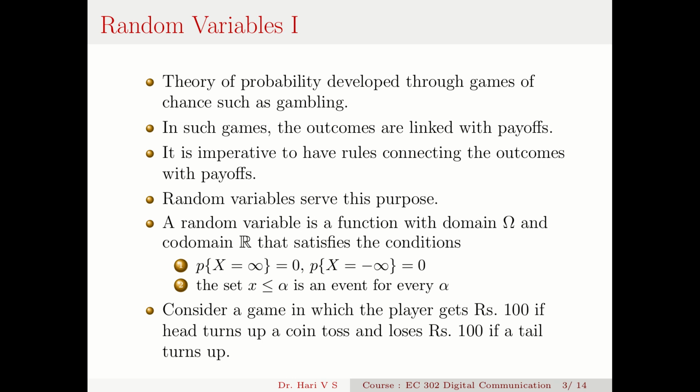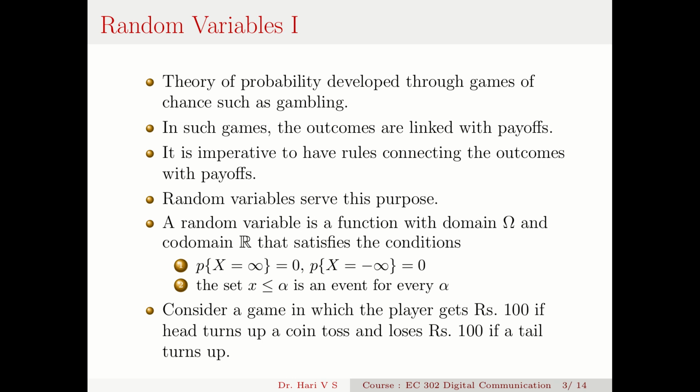Now we have to connect the outcome of a trial with the payoffs. So random variables are used for this purpose. Random variables are actually some definite rules that link the outcomes with the payoffs.